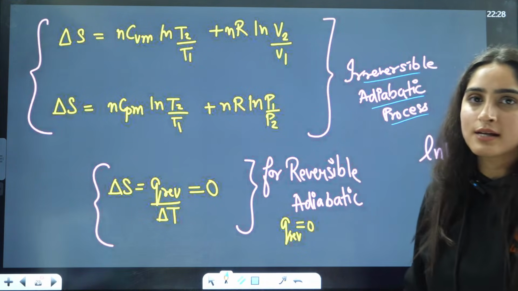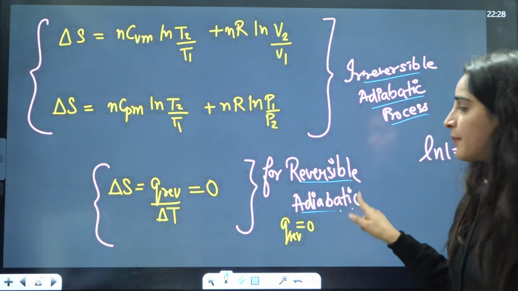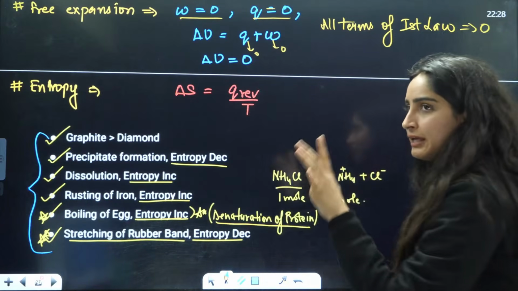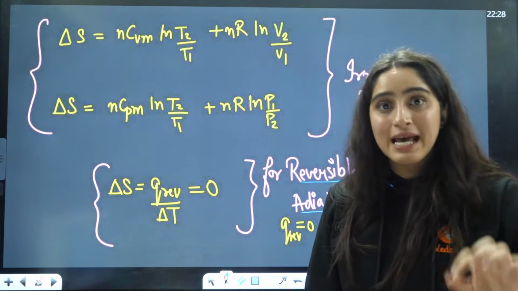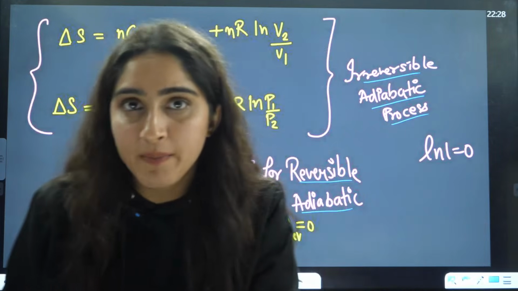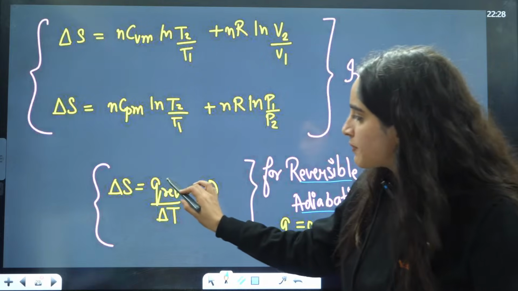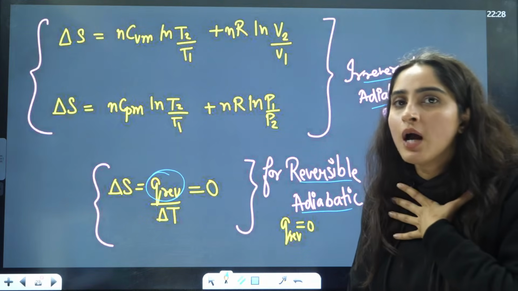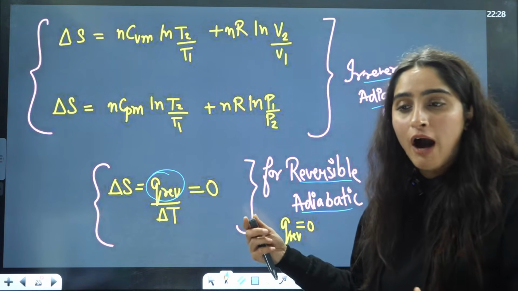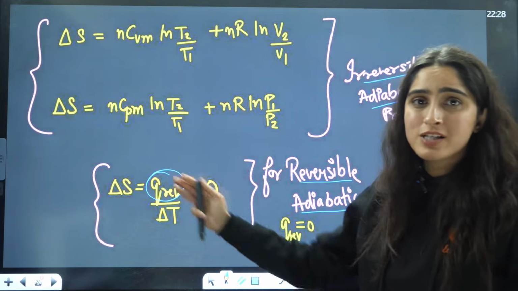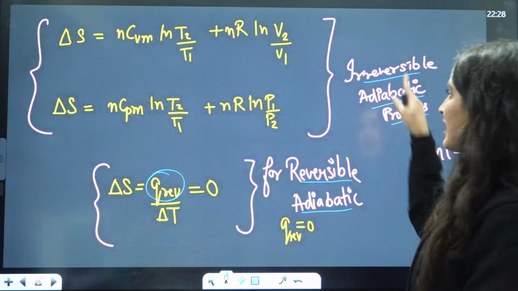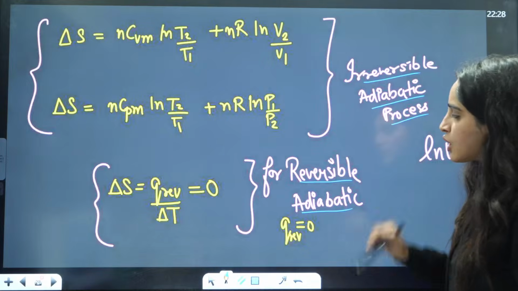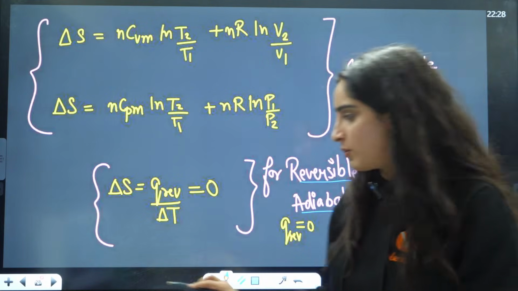Right? Now, next is, ma'am, what about reversible adiabatic process? Now, guys, if you see the definition of entropy, it is Q reversible by T. Now, in an adiabatic process, heat is 0 for reversible, and reversible only you have to put here. In adiabatic, heat is 0, right? That I know. But in the entropy formula, you have to put the value of only Q reversible, not Q irreversible. That is why for irreversible you have this formula, but for reversible it is 0. So for reversible it is 0, for irreversible these two formulas.